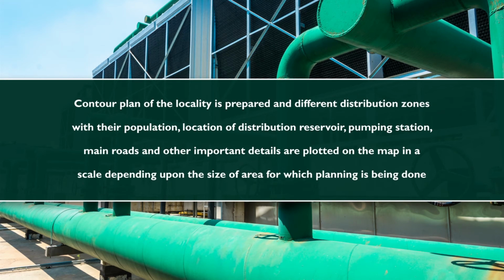First, a contour plan of the locality is prepared, and different distribution zones with their population, location of distribution reservoir, pumping stations, main roads, and other important details are plotted on the map in a scale depending upon the size of the area for which planning is being done.